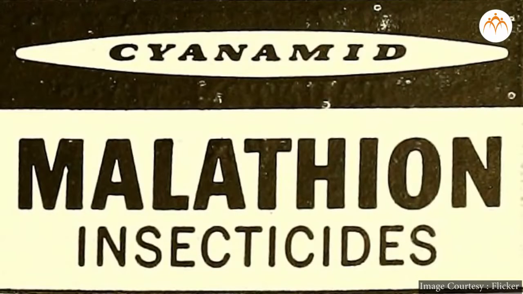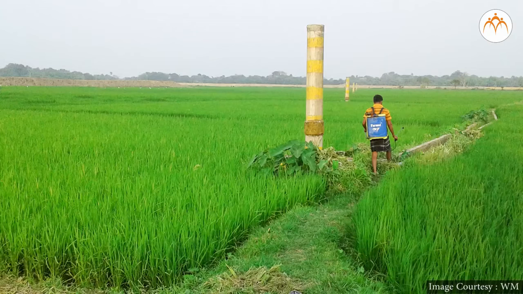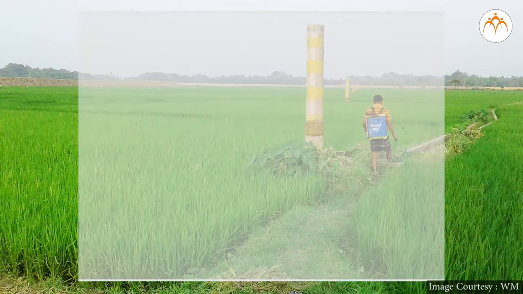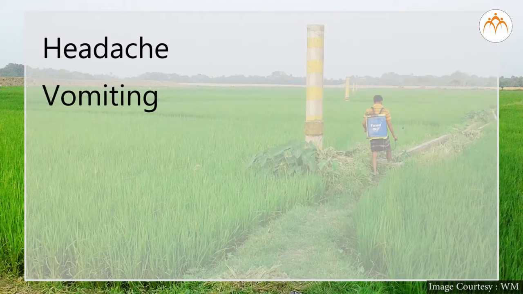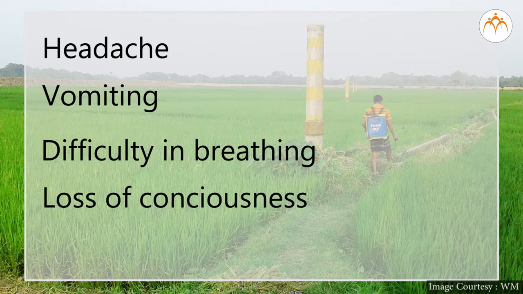Sometimes insecticides like malathion are sprayed on the gunny bags. It kills flies, mosquitoes, mites and some other insects that may spoil food grains. But exposure to high amounts of malathion can cause health issues like headache, vomiting, difficulty in breathing, etc.